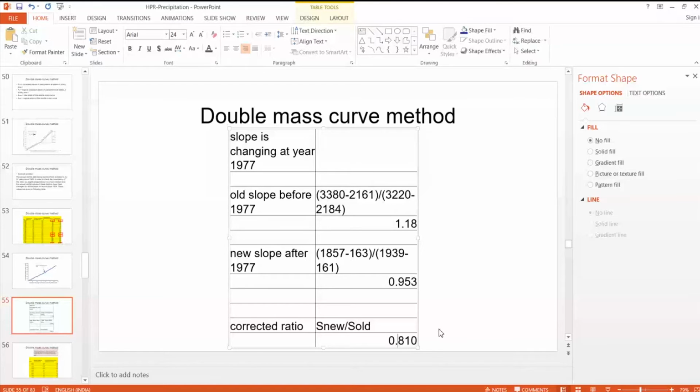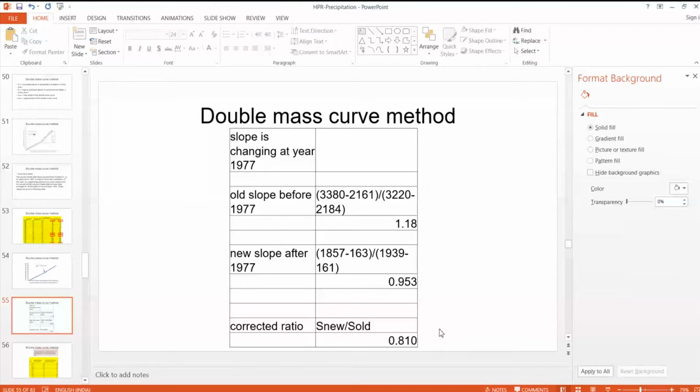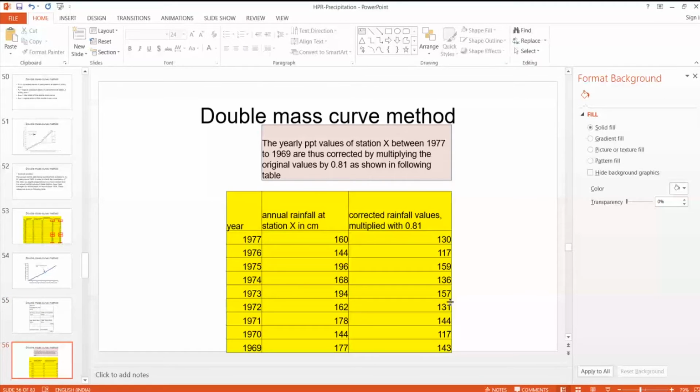So from 1977 previous, there is an inconsistency of data. This is the actual data, and we need to correct them. How we correct them? By multiplying with 0.81, we'll get the corrected rainfall values.